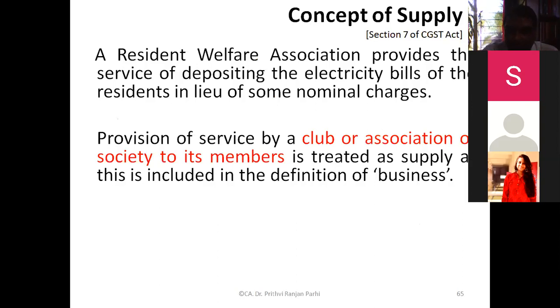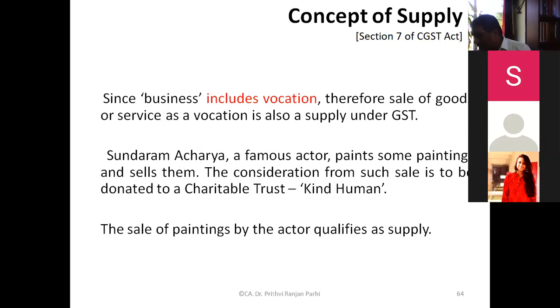Okay, one more question I am asking. Try to understand how we are applying this definition or our knowledge in this kind of situation. Here is an example of a resident welfare association. Do you know what a resident welfare association is? It is a society in apartments.